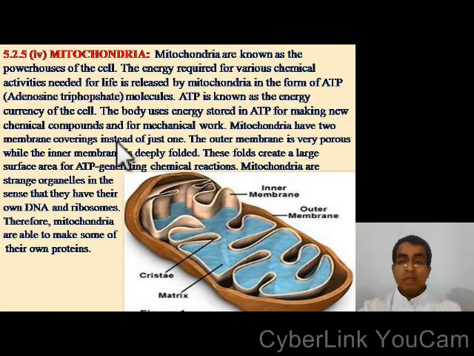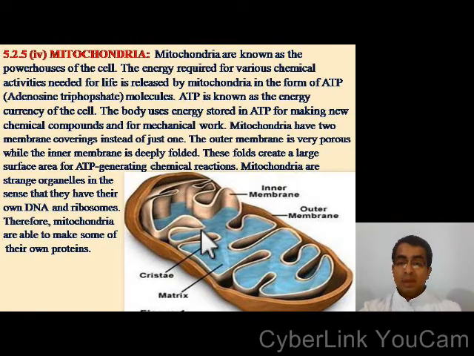Mitochondria have two membrane coverings instead of just one. You can see the outer membrane and the inner membrane. So it has got two membrane coverings. The outer membrane is very porous while the inner membrane is deeply folded. You can see it is a folded structure. These folds create a large surface area for ATP generating chemical reactions.